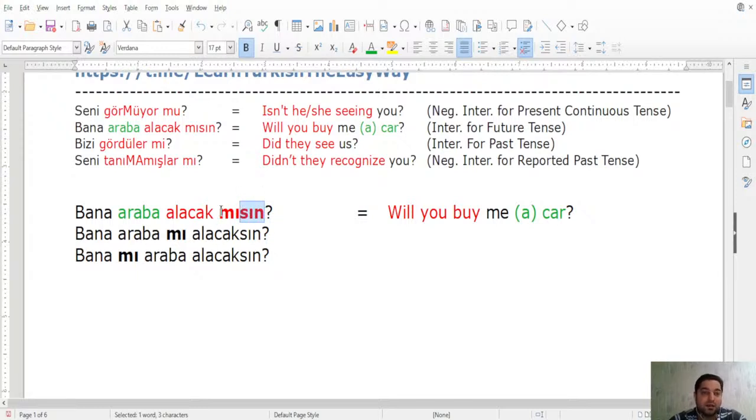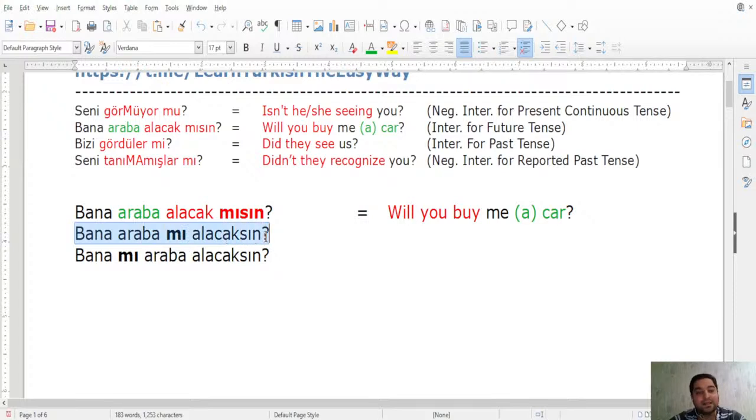If you don't place this question word mı after the verb and put it after, let's say, araba, we don't have the personal ending there. The personal ending is staying with the verb. Now, alacak mısın becomes alacaksın, which is the affirmative form of almak. Therefore the personal ending is here, sın. But what changed is the place of mı. Now, when you express your sentence like this, bana araba mı alacaksın?